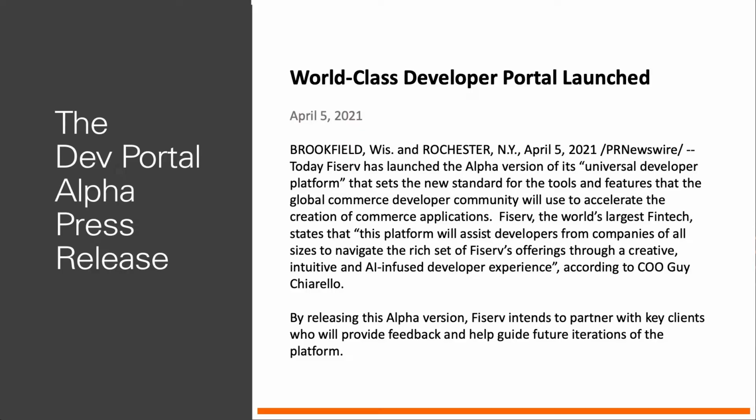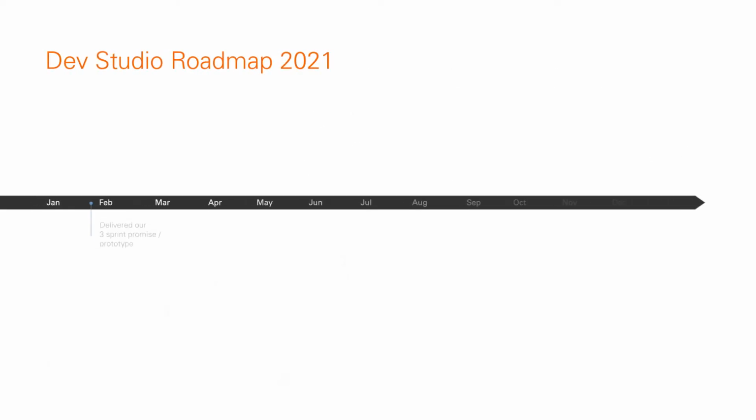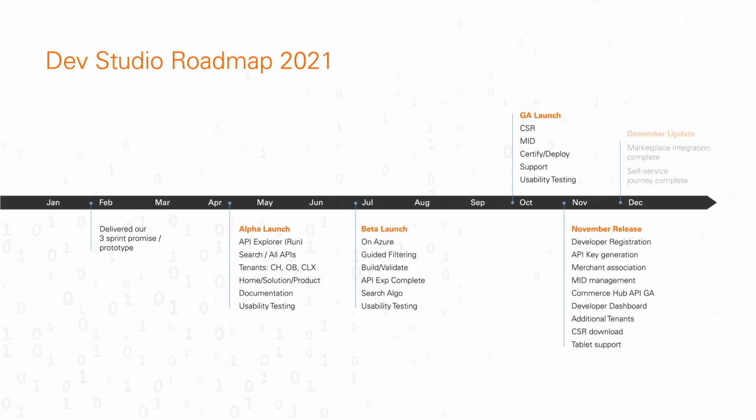Since we expect Dev Studio to accommodate dozens of tenants, we knew we needed to make discoverability a top priority. We don't want to overwhelm developers with a large collection of APIs, so we invested a lot of time developing a tagging mechanism plus several ways to search for content. Let me show you how that works.